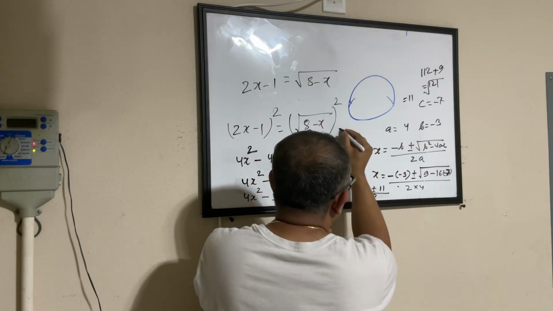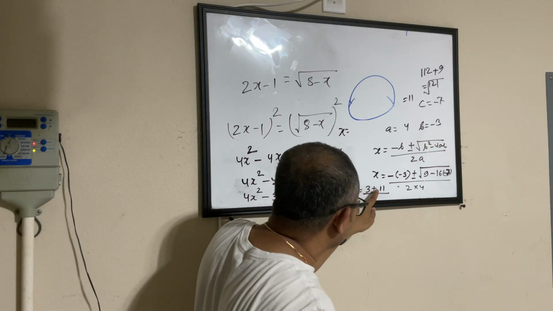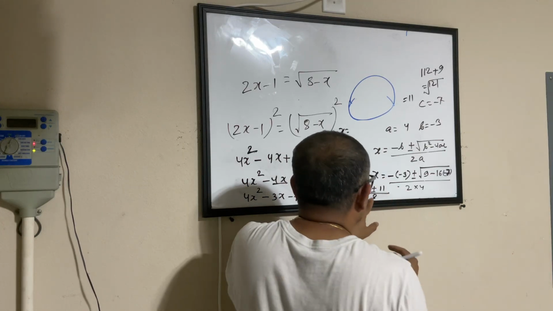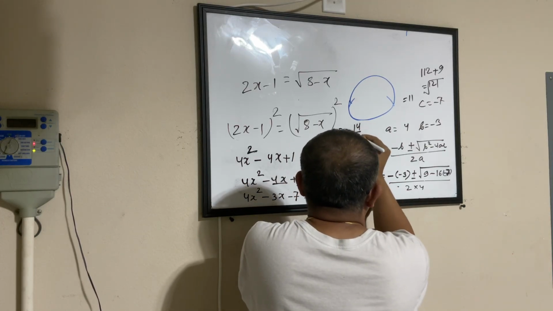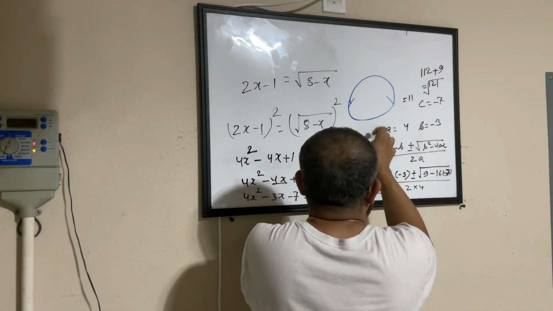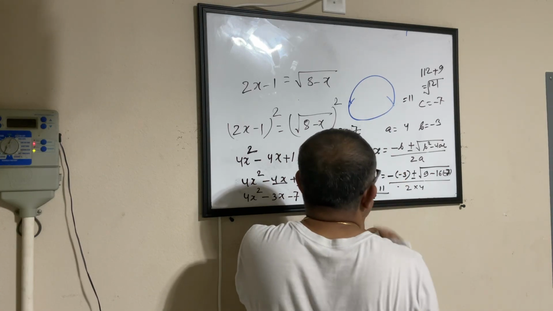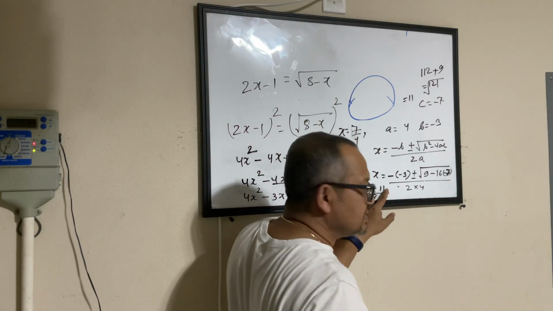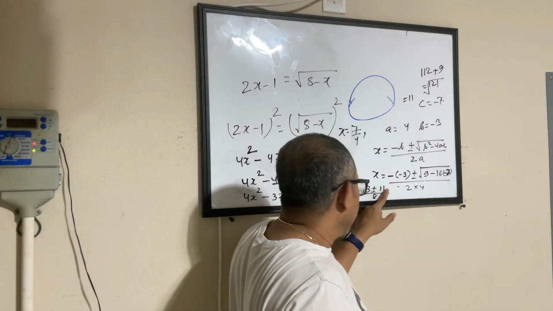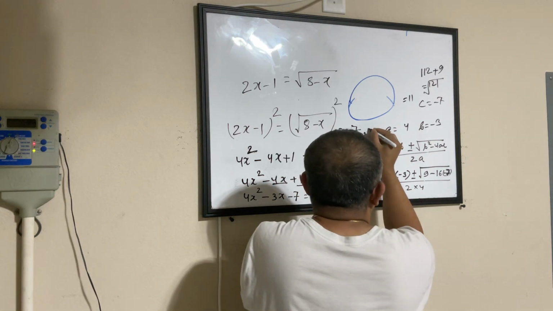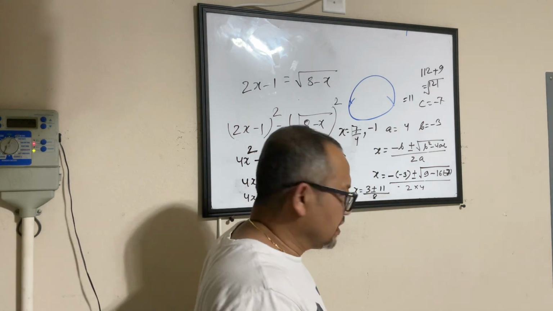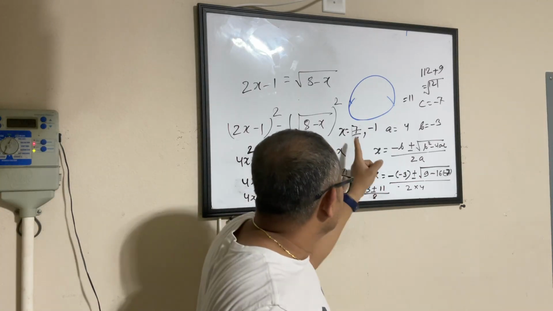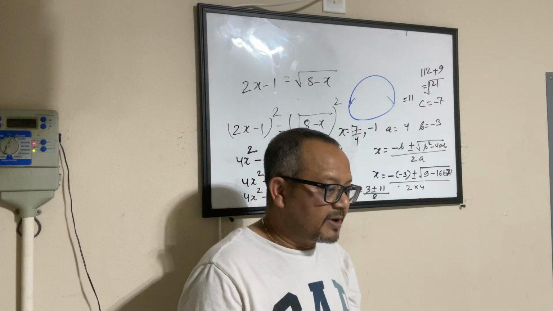So here I am talking about two answers of x. One when I am taking plus, so 3 plus 11 is 14 by 8, 14 by 8, or 7 by 4. And the second one is 3 minus 11, which is minus 8. Minus 8 by 8, that is minus 1. Okay, so we got two values of x. One is 7 by 4, second one is minus 1.